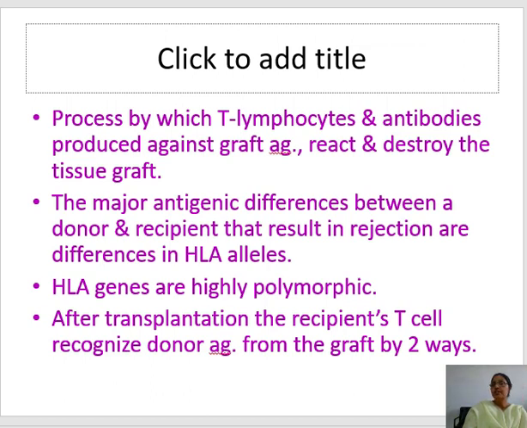The major antigenic differences between the donor and recipient that result in rejection are the differences in the HLA alleles. What is the prerequisite for the graft? First and most important, the graft should be HLA matched. In my previous lecture, I taught about the HLA genes and HLA alleles. Between the donor and the recipient there should be maximum HLA matching, and 100% matching is there only in cases of identical twins. So there is never 100% HLA matching otherwise.